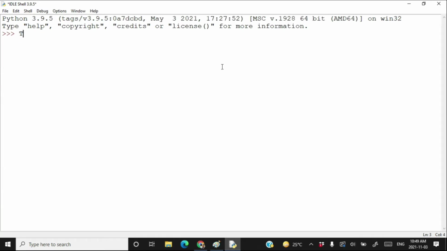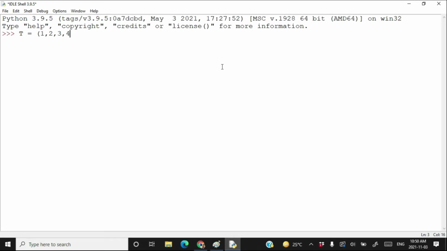Suppose that you want to create a tuple by using tuple display construct and the number of elements in that tuple are huge. What I mean here is that suppose you are writing a tuple having a huge number of elements which cannot be accommodated in a single line. Okay, suppose that you are creating something like this.